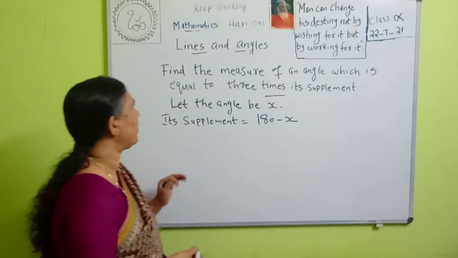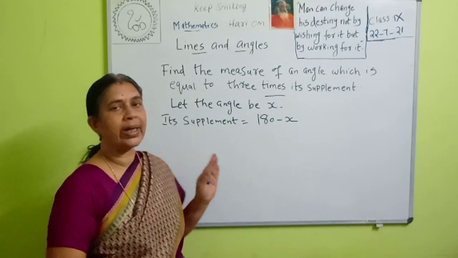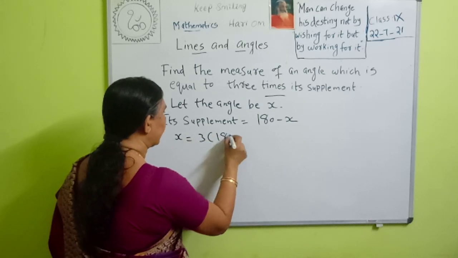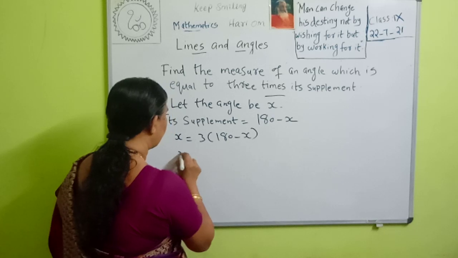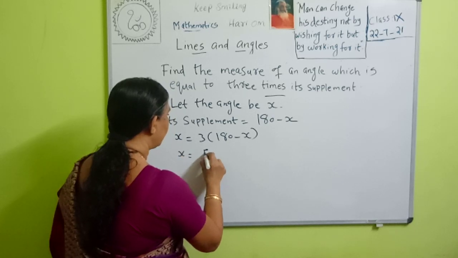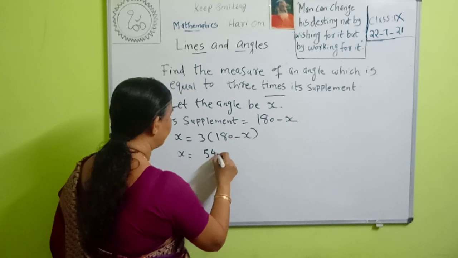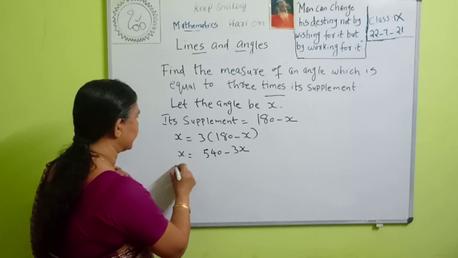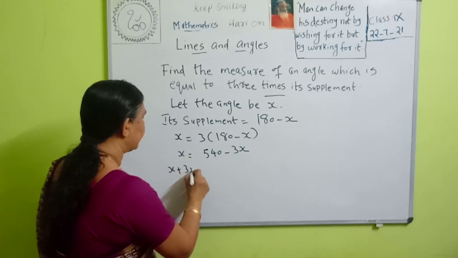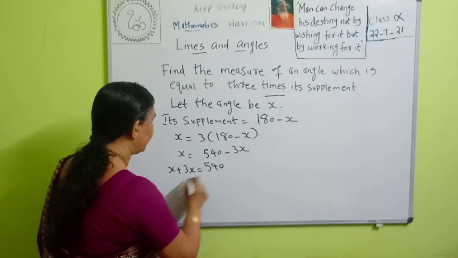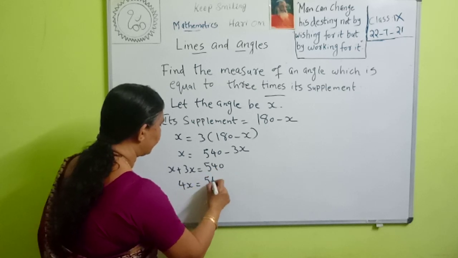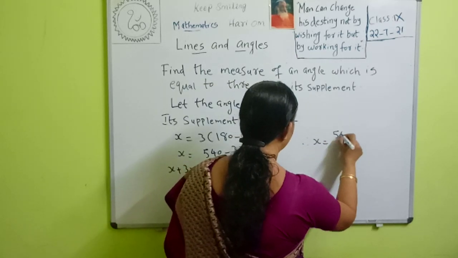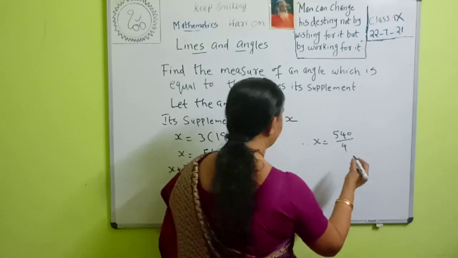But in your question it is given that the angle is equal to 3 times its supplement. Therefore, x is equal to 3 into 180 minus x, or x is 540 minus 3x. We can transpose this minus 3x to the LHS. That is x plus 3x is 540. Then 4x is equal to 540. Therefore, x is equal to 540 by 4.